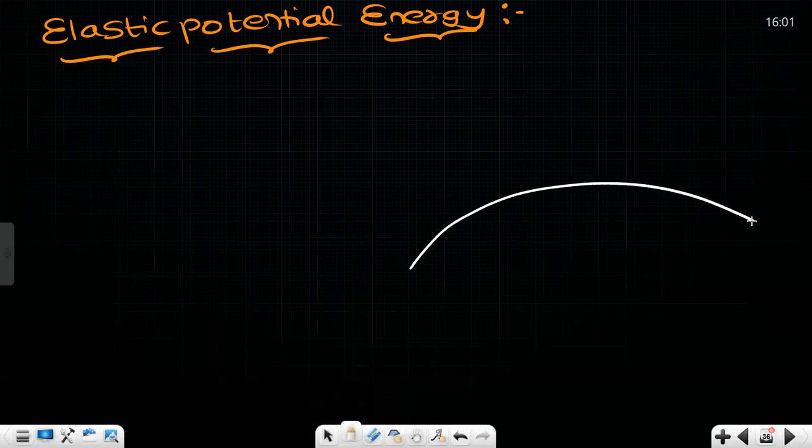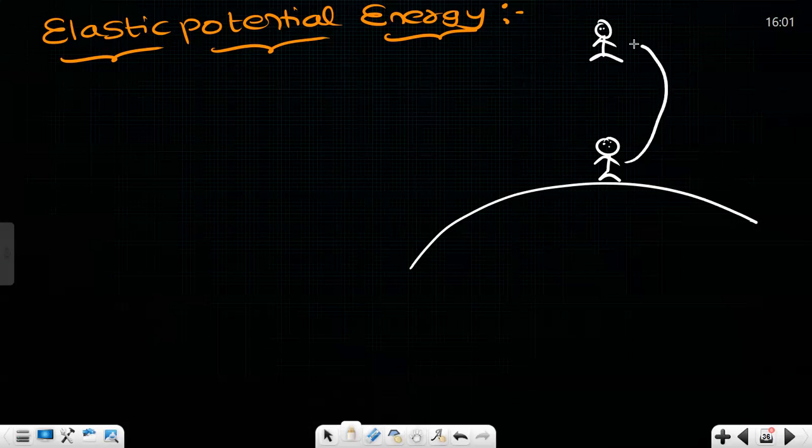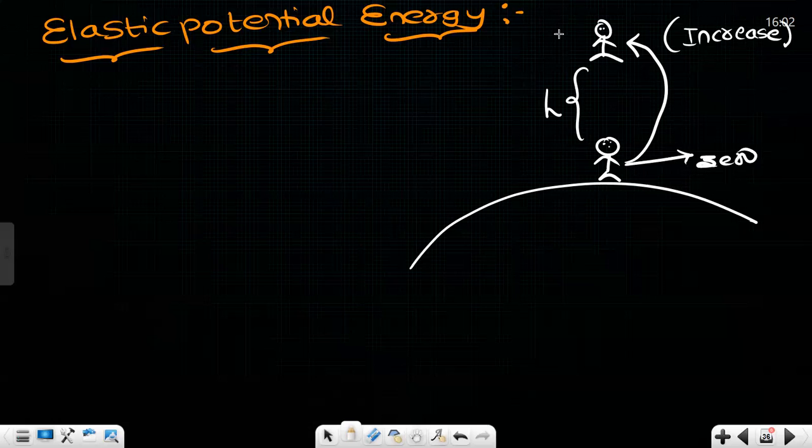Very simple thing, sir. Imagine this is the earth surface. You're standing here and then you jumped from here to here. What will happen to your potential energy when you jumped from here to here? It gets converted to kinetic energy. Here, let's imagine the potential energy is 0. At this height, the potential energy will be mgh.